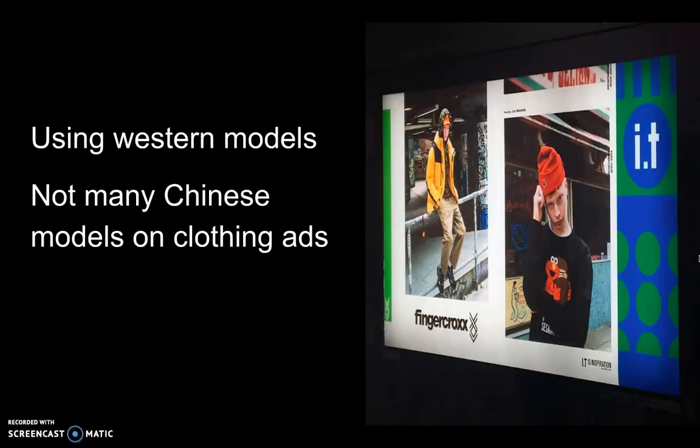It's popular to see Western models in China. They are doing this because it's showing a high class and finesse. We noticed that there were more Western models than Chinese models on different ads.